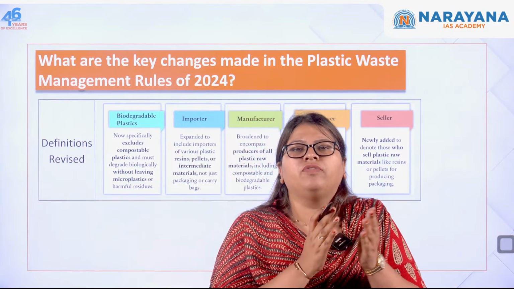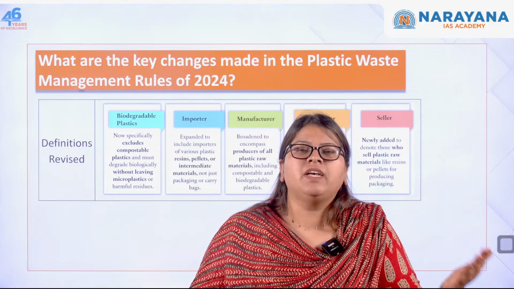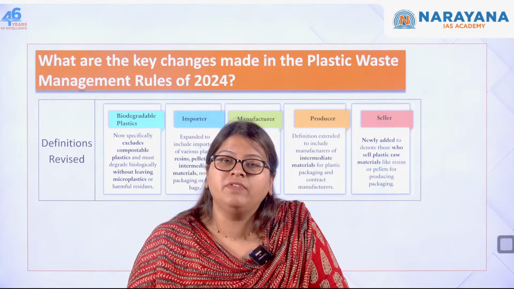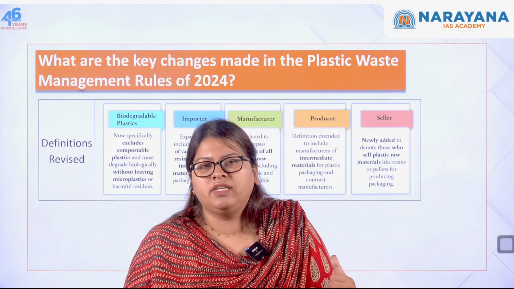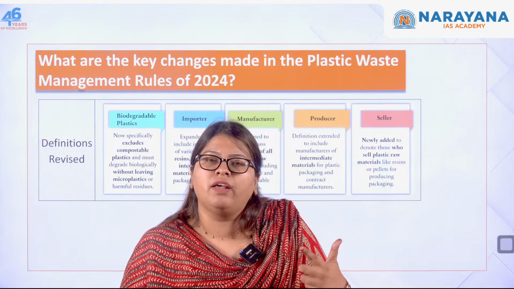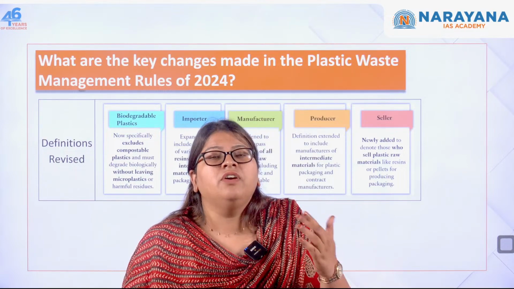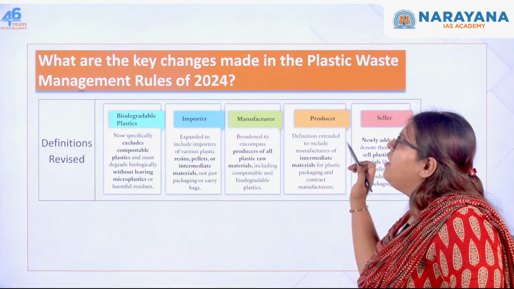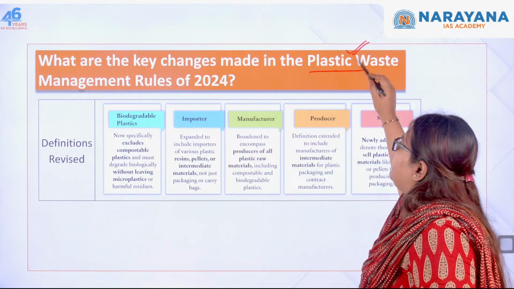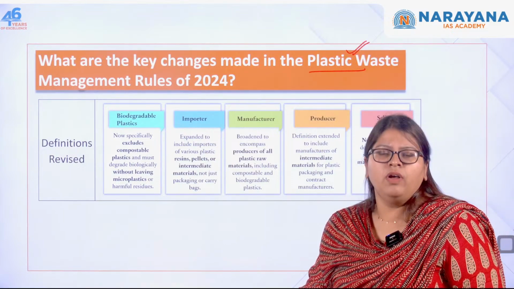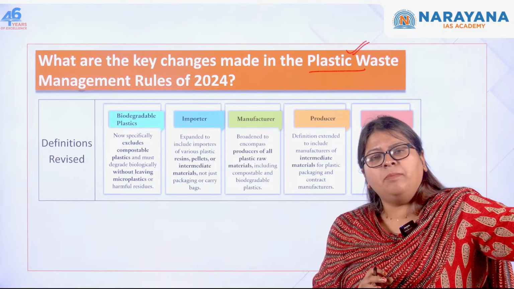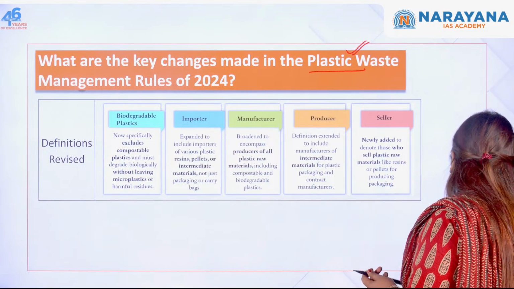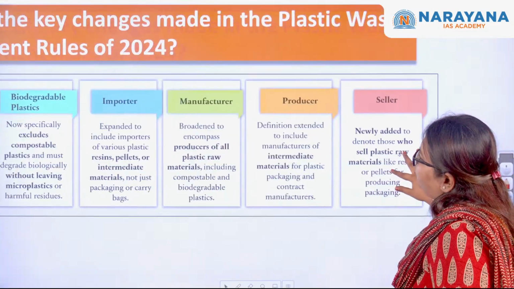Here is the role of the local self-governing bodies like the panchayats and the municipalities, and the role of the private sector in regulating all these things, whether we are following the principle of RRR, which is nothing but reduce, recycle and reuse. There have been certain key changes made by the plastic waste management rules of 2024 to the rules of 2016. What are the important changes that the 2024 rules brought about?